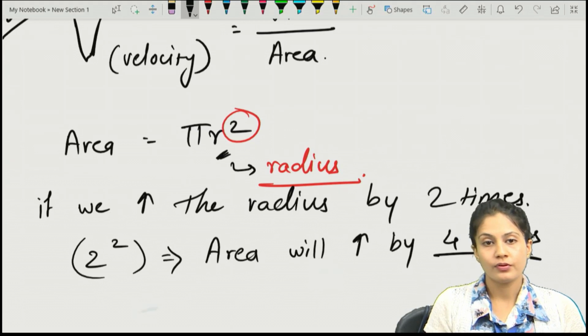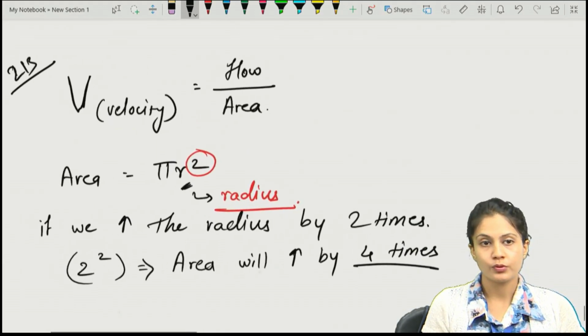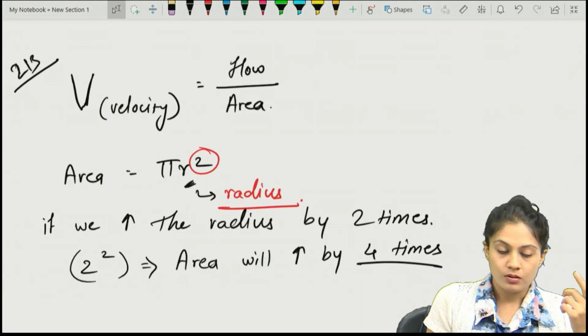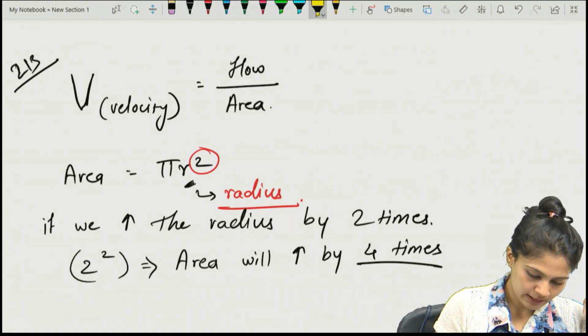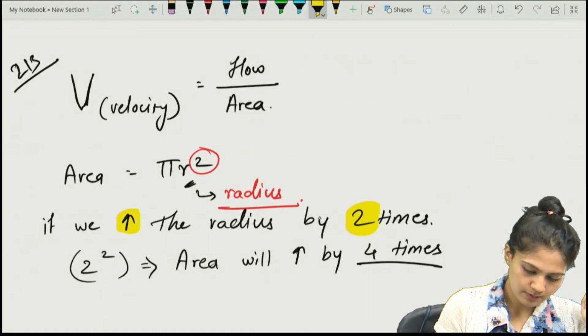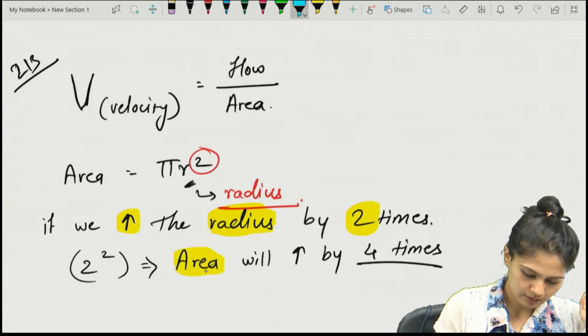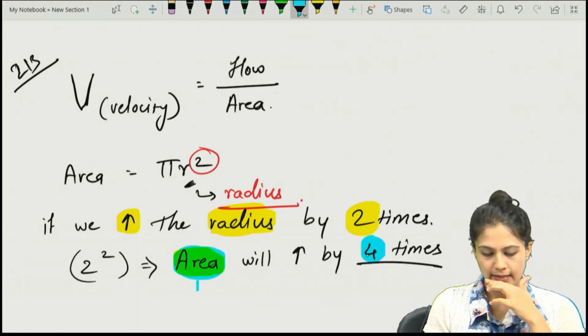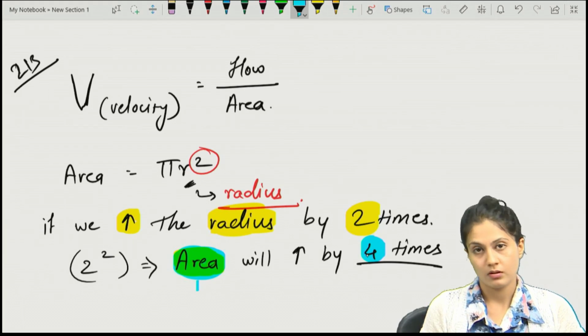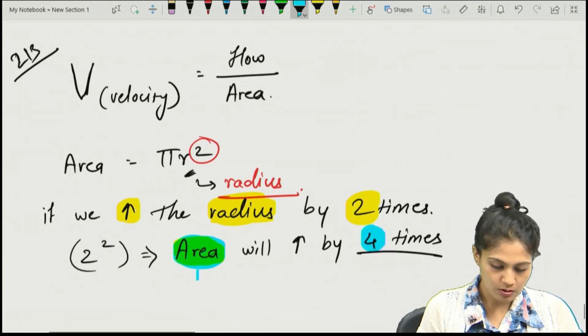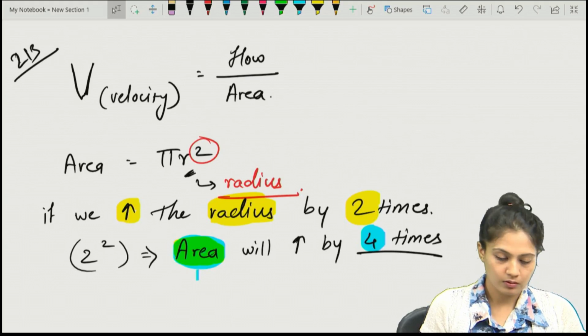The area will be increased by 4 times, because of the power on the radius.